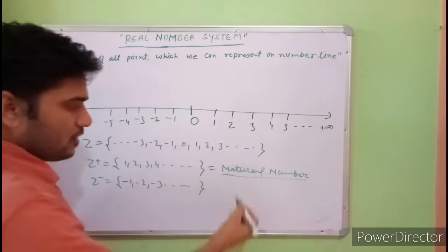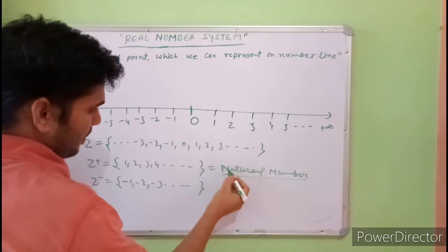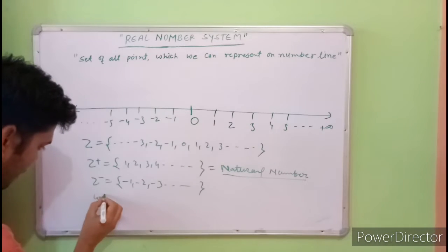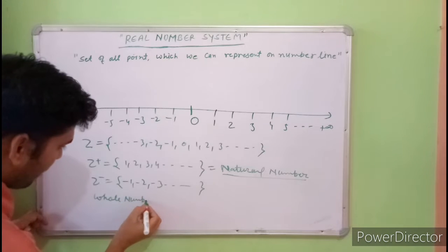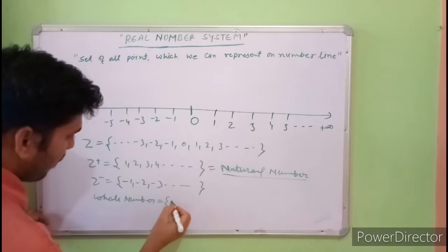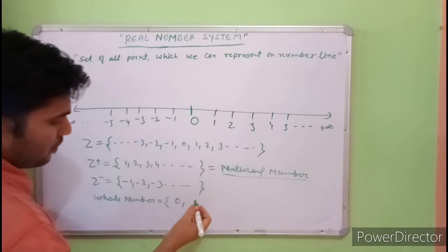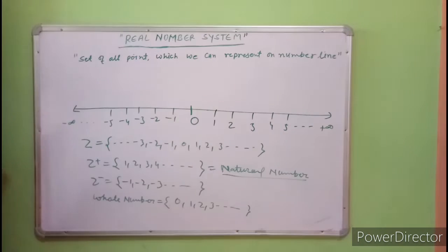Those numbers which we use for counting things, जो countings में use होते हैं. And the other is whole numbers. Whole numbers include 0 with the natural numbers: 0, 1, 2, 3 and up to infinity. This is whole numbers.